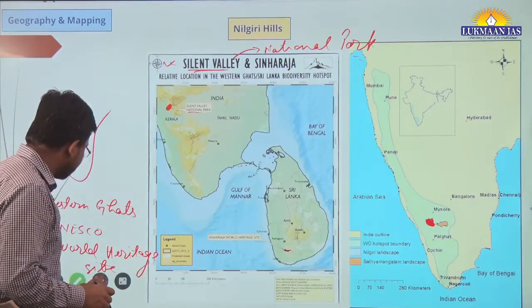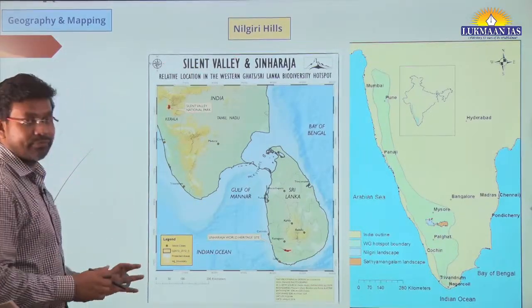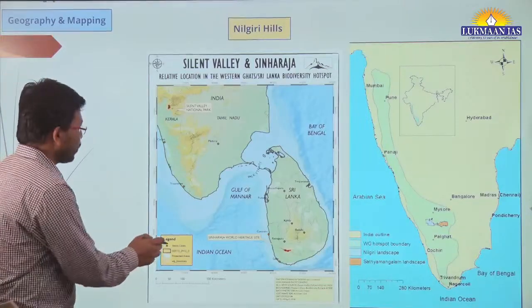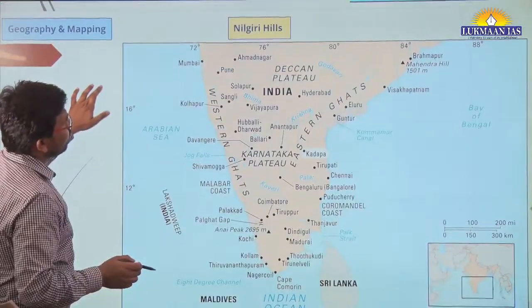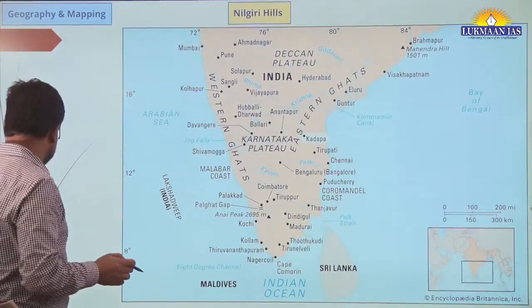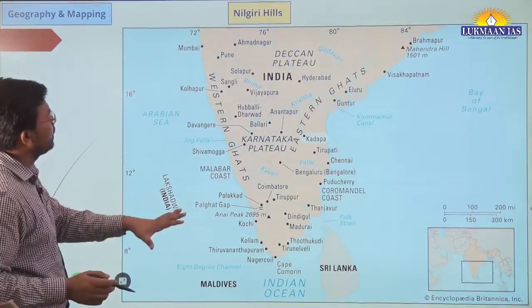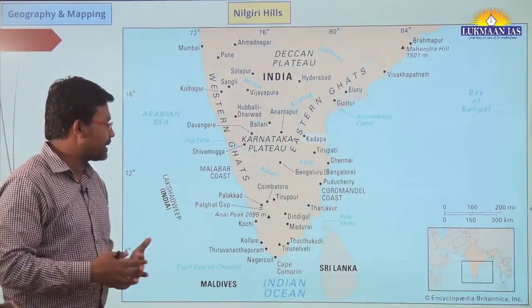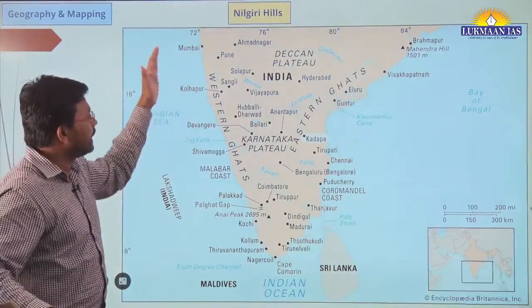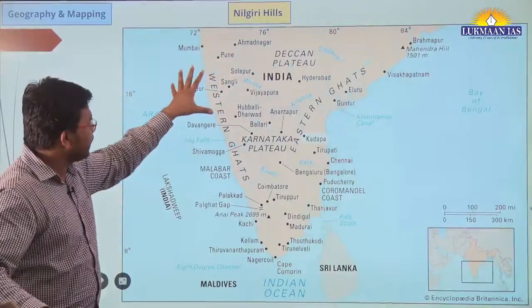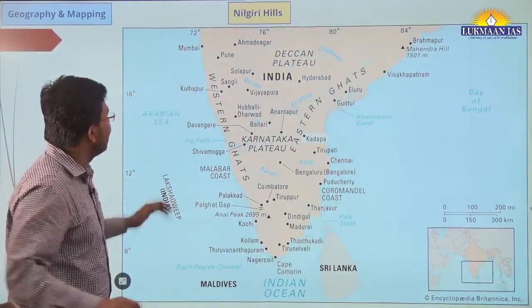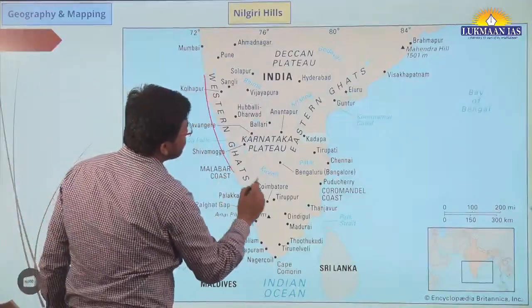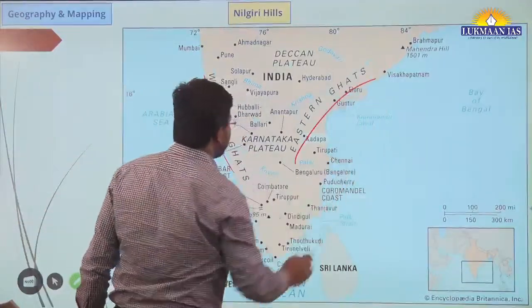We are discussing the mapping topic first. Every day we take one mapping topic from the newspaper. Again we have this image, which showcases other places also in peninsular India. Here they have mentioned the Western Ghats and the Eastern Ghats, right?